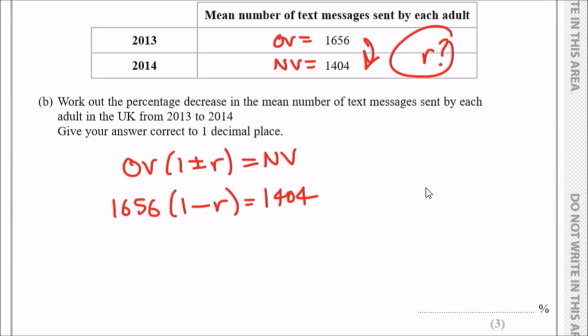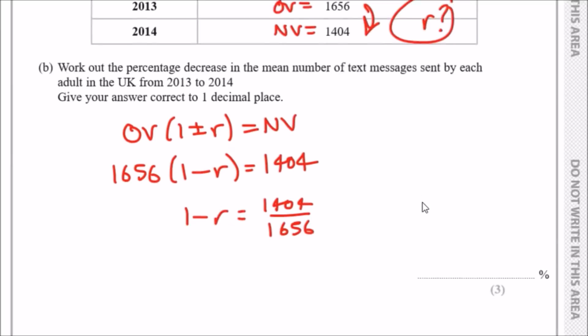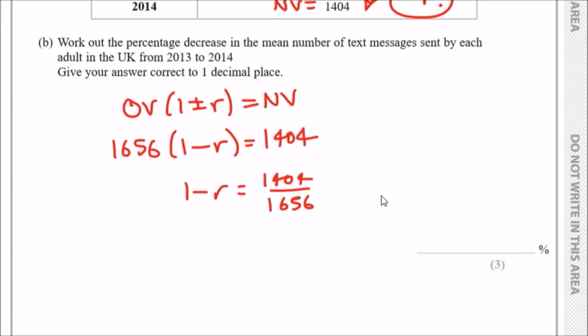Okay, so let's just do some algebra. The first thing you want to do is divide 1,656 across. So you're left with 1 minus R equals 1404 over 1656. And then what you could do, you could subtract 1 across. So you're left with minus R equals 1404 over 1656 minus 1. And then put this in a calculator and then divide it by a negative sign. So then you're left with just R.